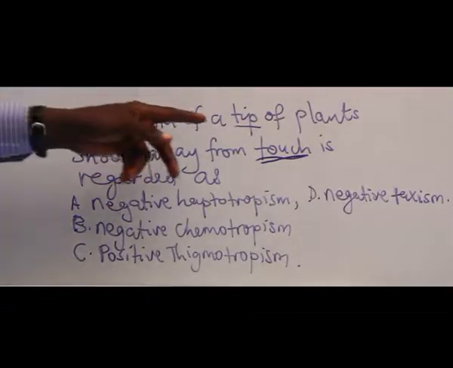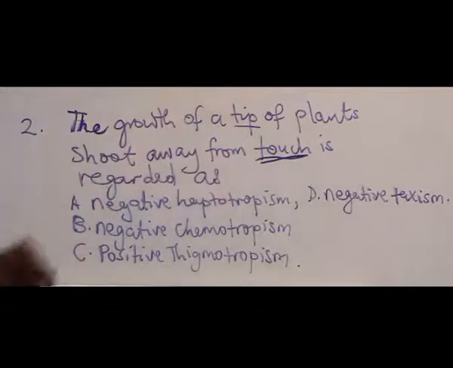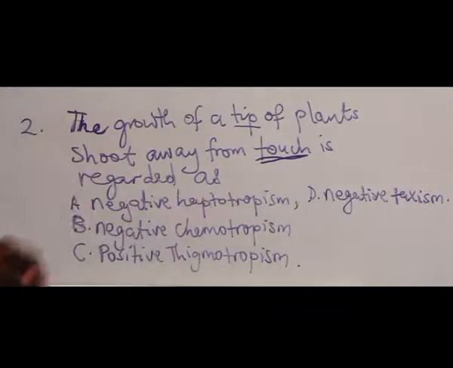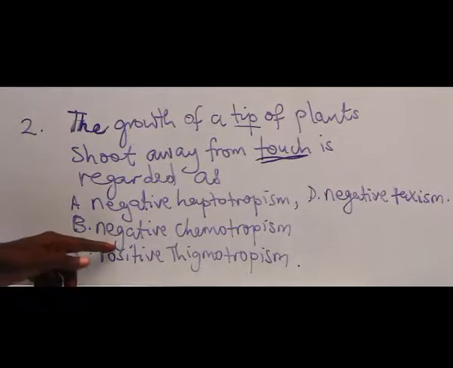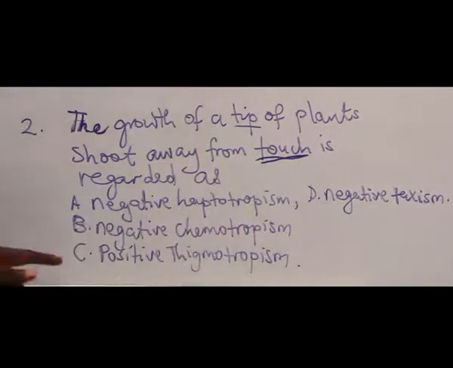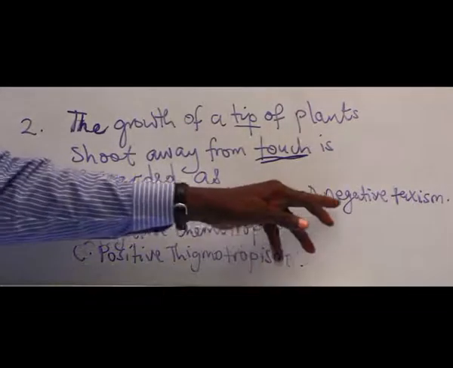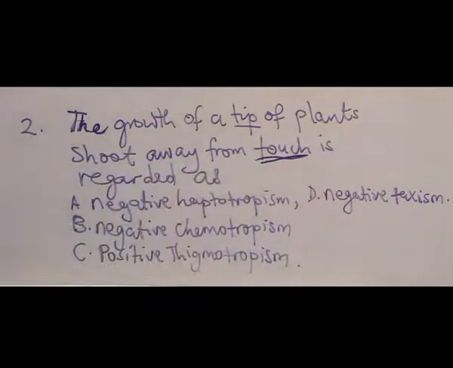And the response is to touch and involves movement away from the touch. Now, the options: A, negative haptotropism; B, negative chemotropism; C, positive thigmotropism; and D, negative tactism.